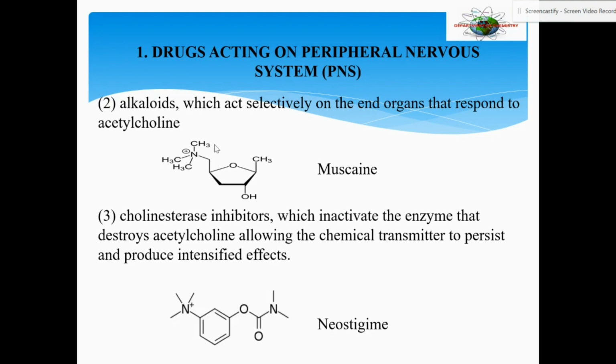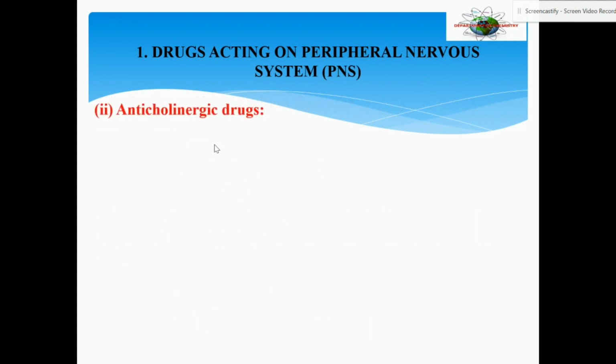The example is neostigmine. It is a cholinesterase inhibitor. What is cholinesterase? It is an enzyme which destroys acetylcholine. Because neostigmine is inhibiting the enzyme, acetylcholine will continue to exist and produce intensified effects.